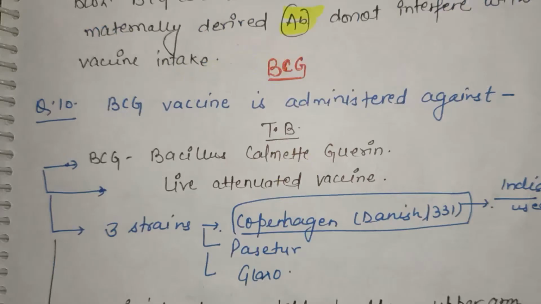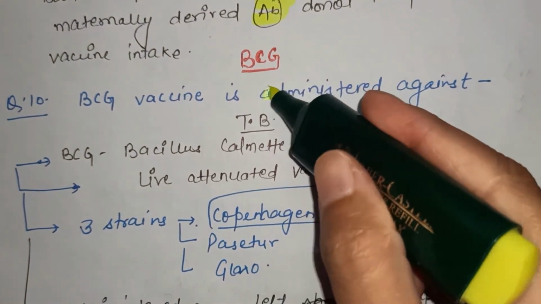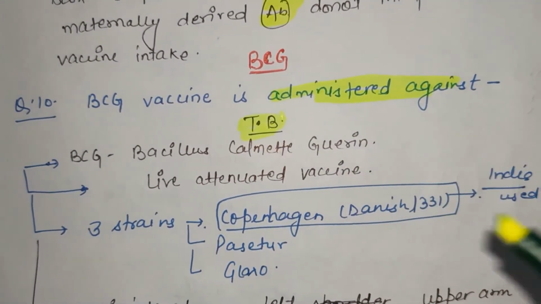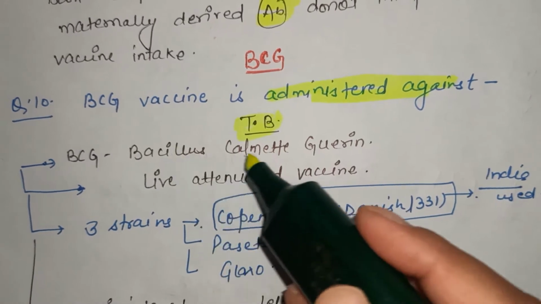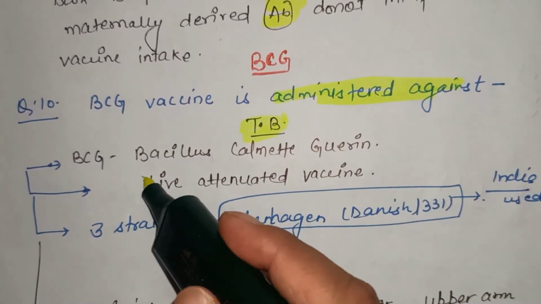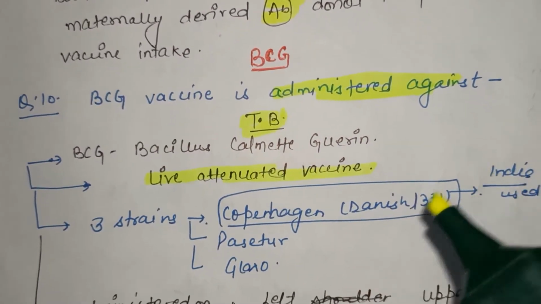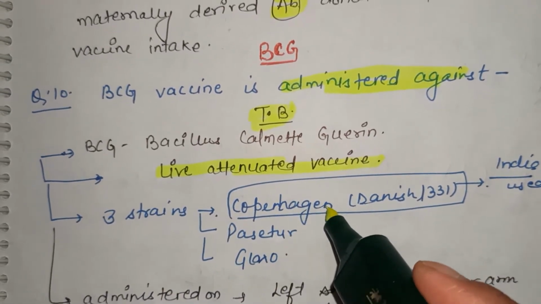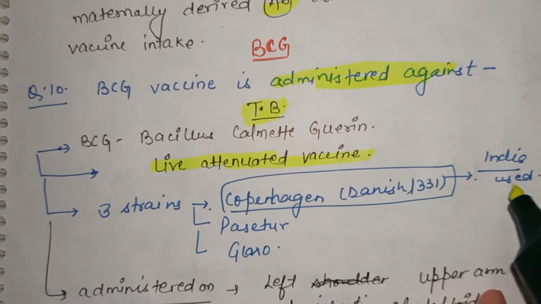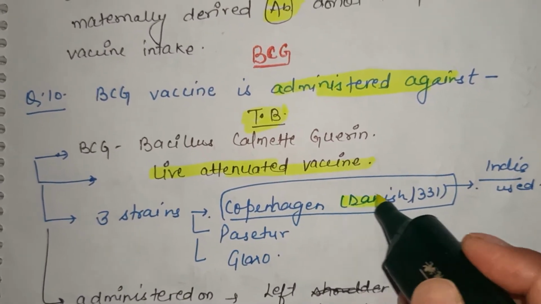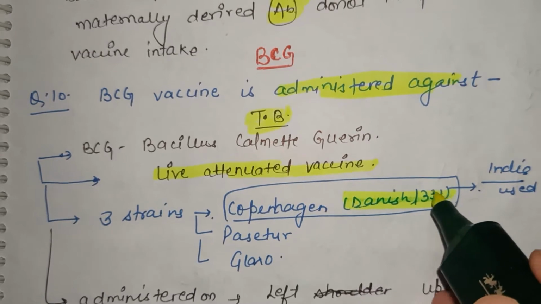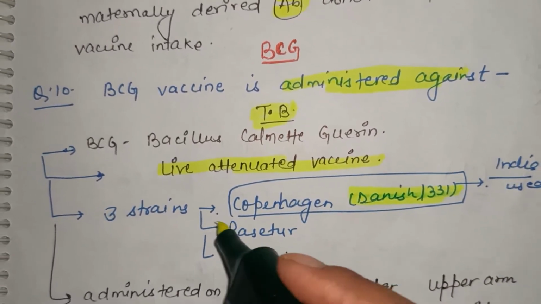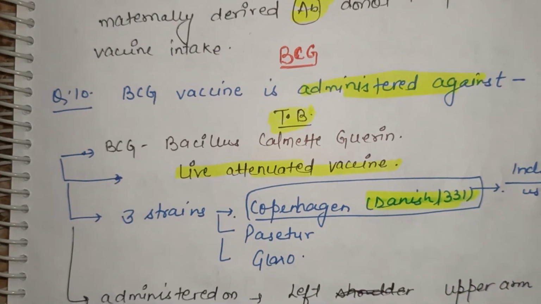BCG vaccine is administered against TB, that is tuberculosis. BCG full form is Bacillus Calmette-Guerin. It is a live attenuated vaccine. There are 3 strains of BCG vaccine. One is Copenhagen Danish 1331, which is used in India. Second strain is Pasteur and third is Glaxo. These are the 3 strains of BCG.